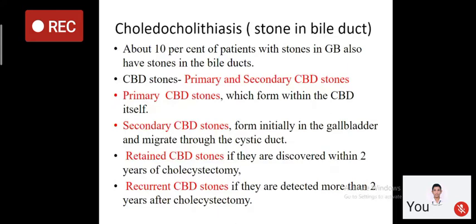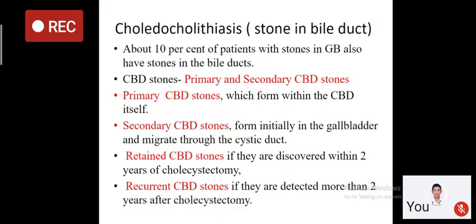Secondary CBD stones are those stones which are formed initially in the gallbladder and then migrate through the cystic duct into the CBD, right?